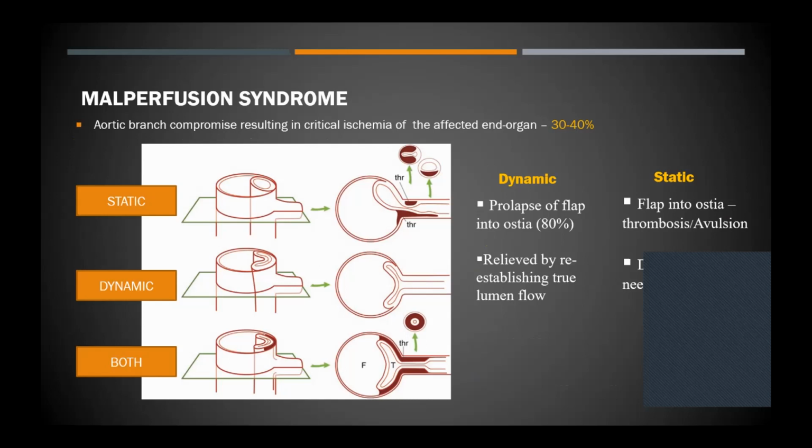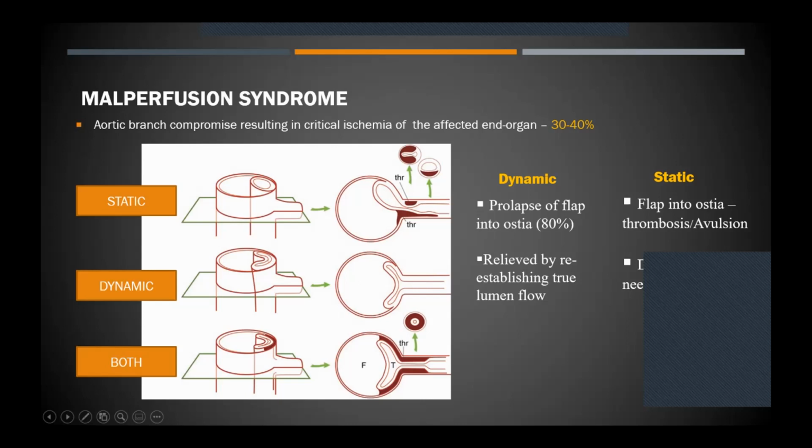So there's an entity known as malperfusion syndrome. So this is basically if the dissection affects a particular aortic branch and compromises its blood circulation. So this can cause end organ ischemia to that particular organ. It's classified as dynamic or static. Dynamic means that particular branch is not actually involved by a pathology, but because of the prolapse of the dissection flap, as you can see in this picture, into the ostium, it may compromise the flow into the particular vessel. So this usually is relieved by treating the dissection itself and improving flow into the true lumen.